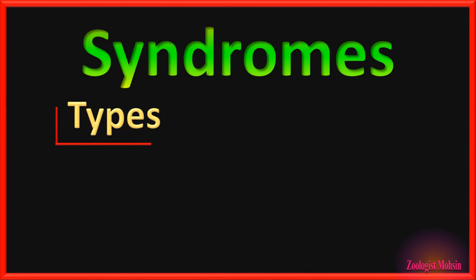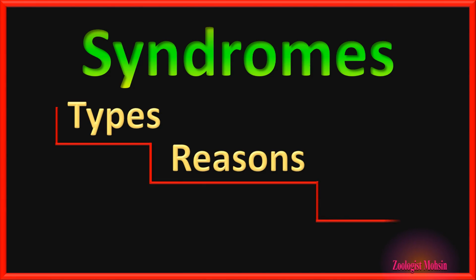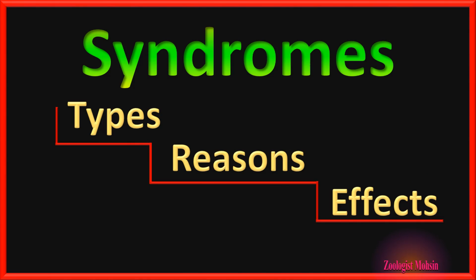Hello folks, welcome here. Today we shall discuss the various types of syndromes or abnormalities produced in the human body, reasons behind the production of these syndromes in the body, as well as some effects caused by these syndromes which help us to identify which kind of syndrome is present in a particular human being.